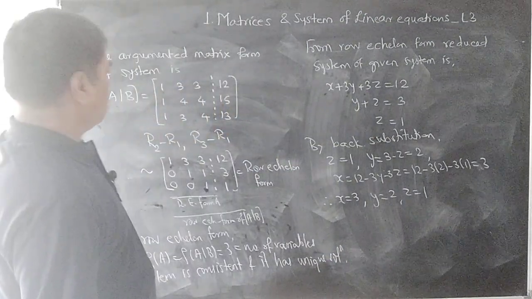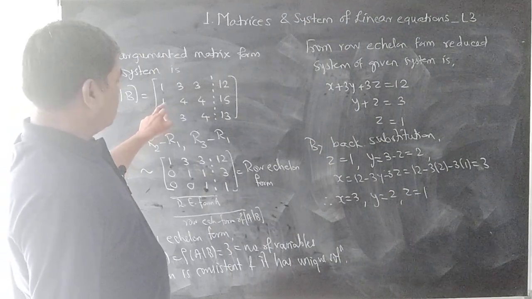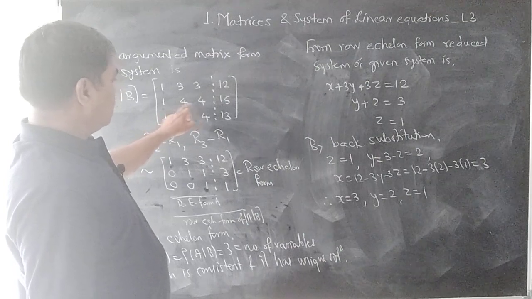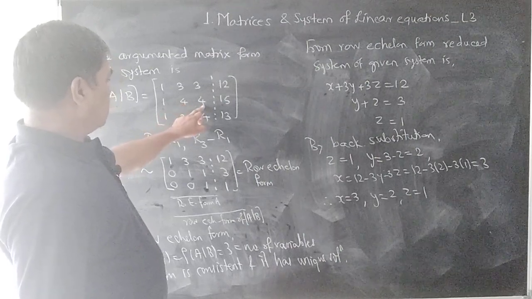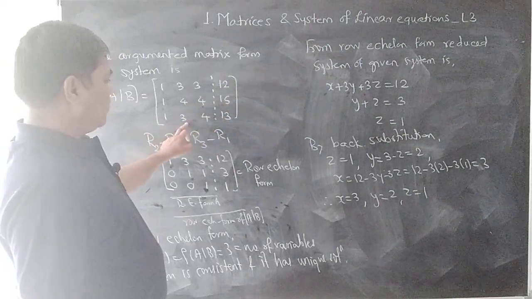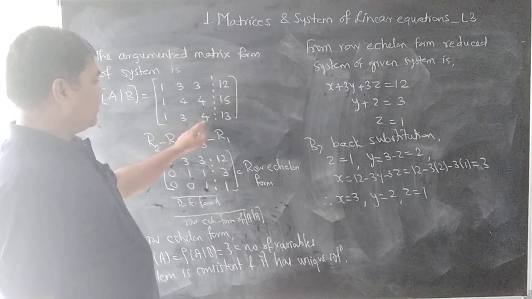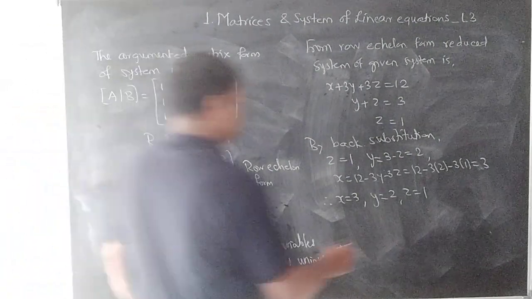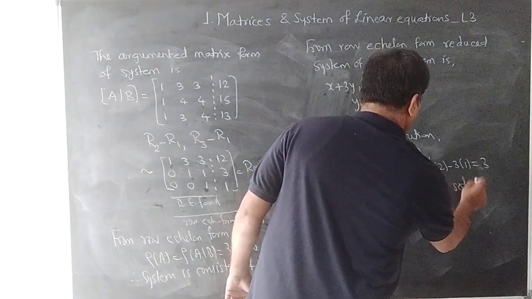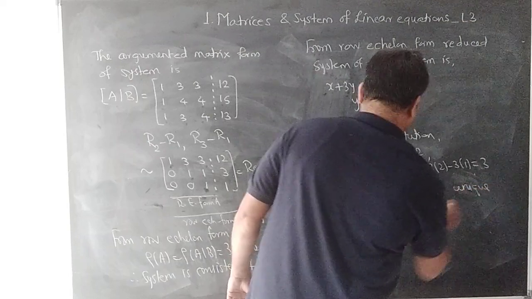Then the second equation, whether the equations are satisfied or not. 3 plus 8 plus 4, 15. Then 3 plus 3 into 2, 6, 9 plus 4, that gives us 13. This is the unique solution of the given system.